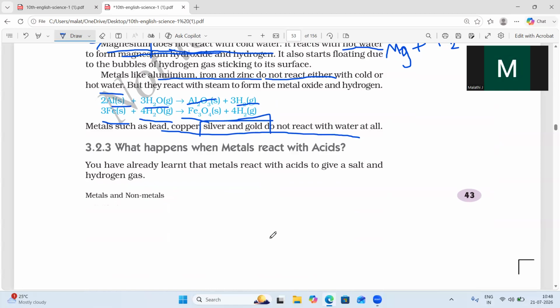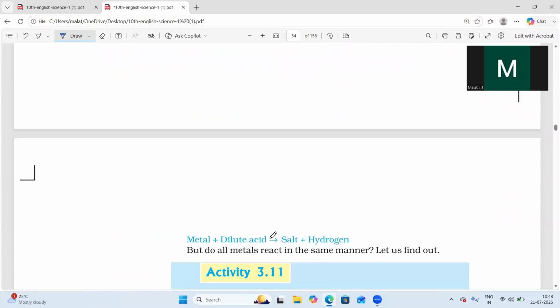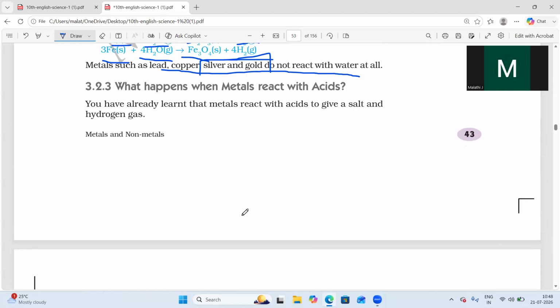What happens when metals react with acids? We have studied how metals react with cold water, hot water and steam. Now how do these metals react with acids?